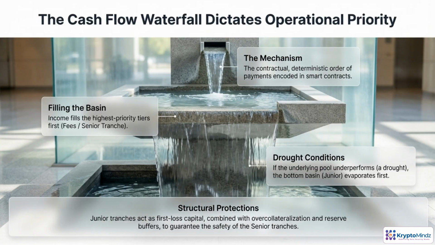You can picture the RWA structure like a fountain. Cash flows come in at the top and are allocated by a pre-agreed rulebook, the waterfall. First, operating fees and senior investors get paid. Only after they're fully covered do junior investors receive anything. In strong periods, everyone fills up. In a drought, juniors are drained first and absorb losses. That first loss role, plus extra collateral and reserves, is what structurally protects senior tranches and keeps the system investable.